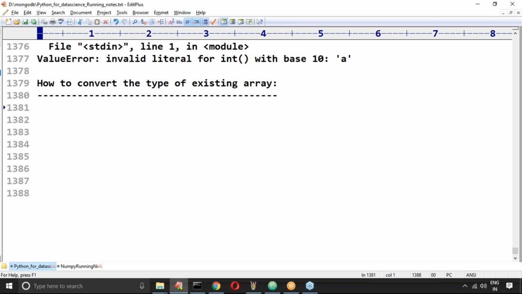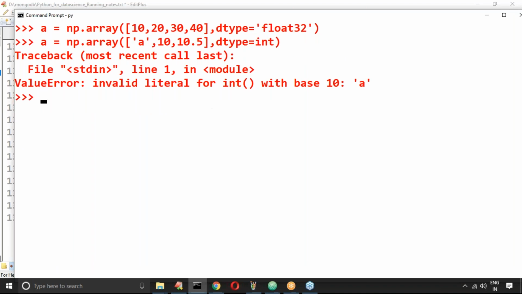Can you convert that array to float type? Can you convert that array to str type? What way do we use? We have to use the astype function, or astype method. Somewhere we had this discussion. Please respond. We use astype, right?